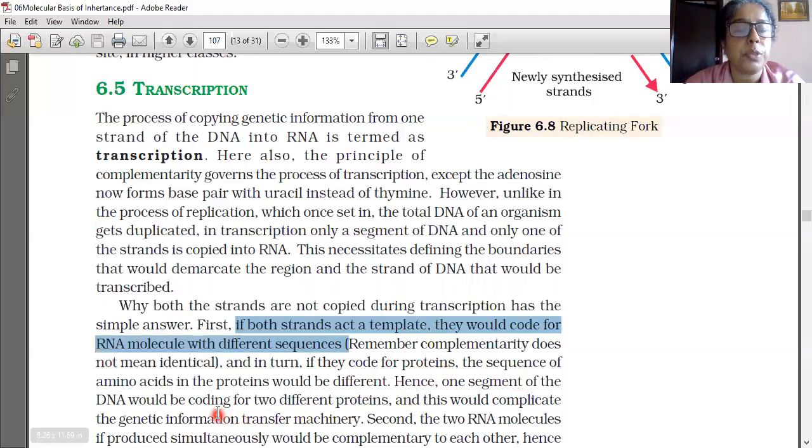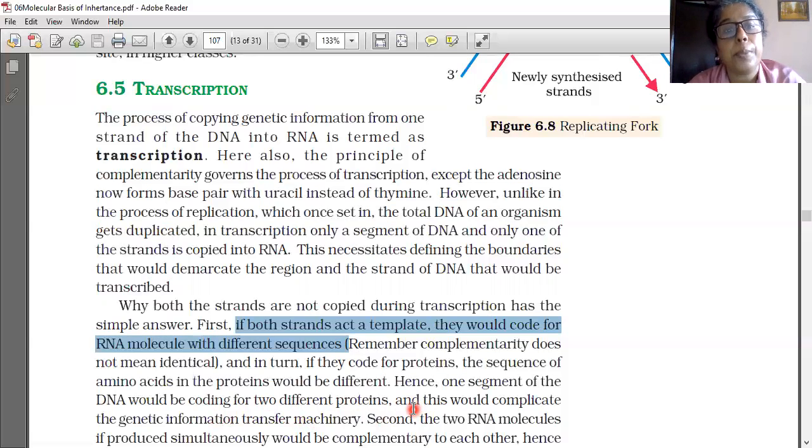Hence, one segment of the DNA would be coding for two different proteins, and this would complicate the genetic information transfer machinery. So by two reasons, it is explained that during transcription, only one strand of the DNA acts as a template.